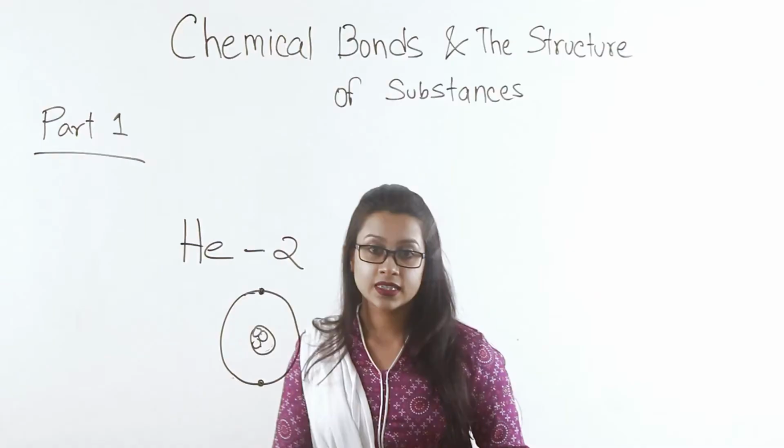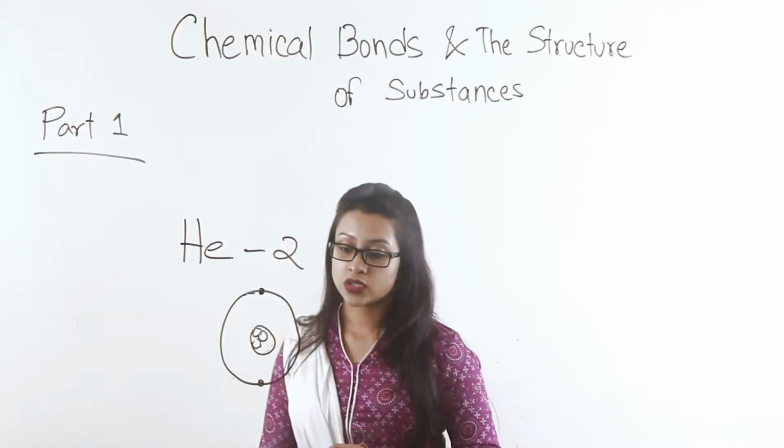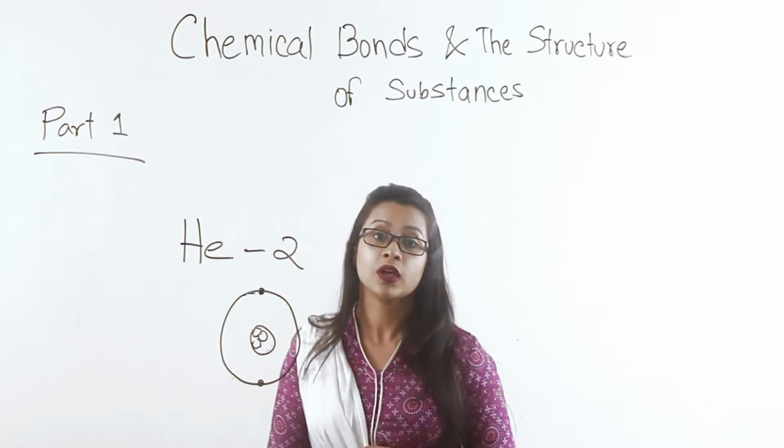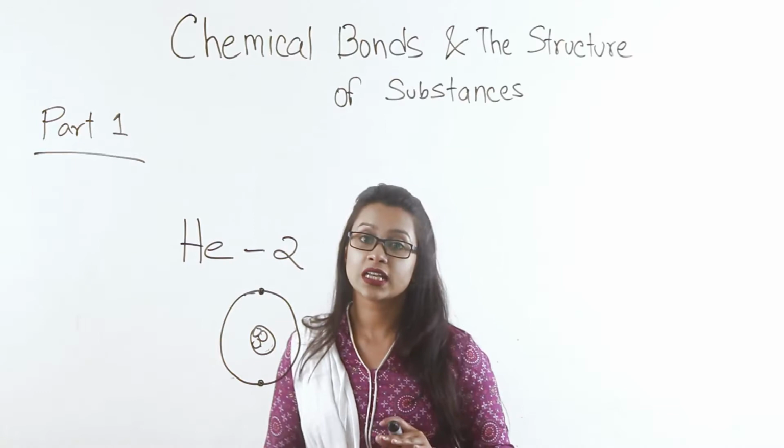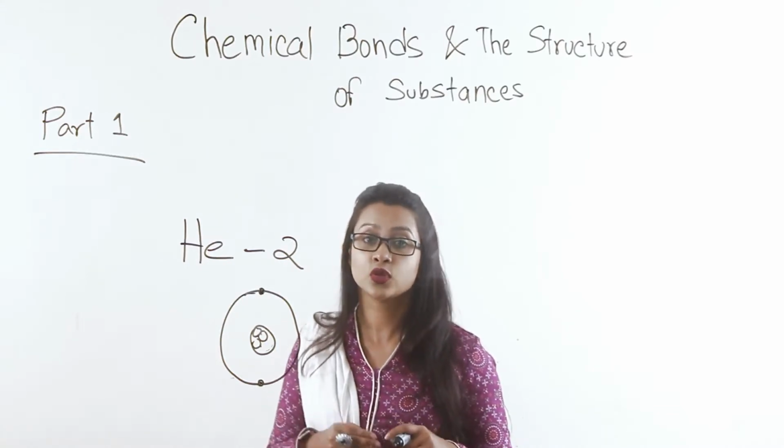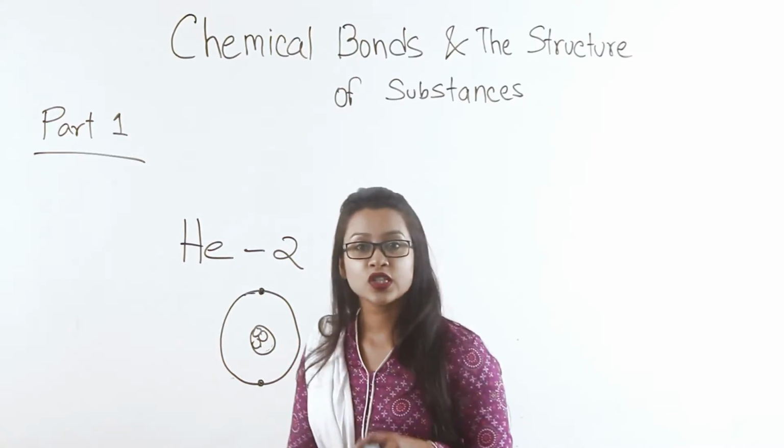As you can see, in the first shell there are 2 electrons, and as we know from learning basic chemistry in previous chapters, the first shell is filled after it has 2 electrons. So the first shell is filled.